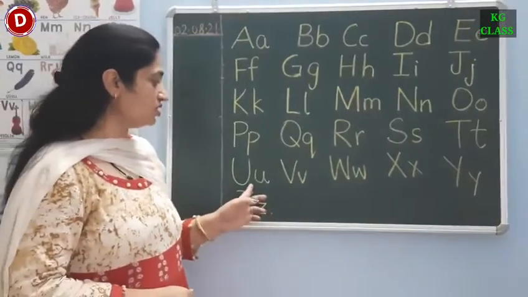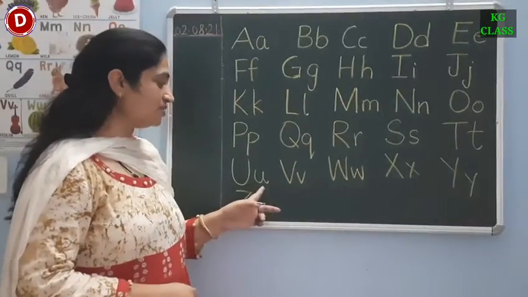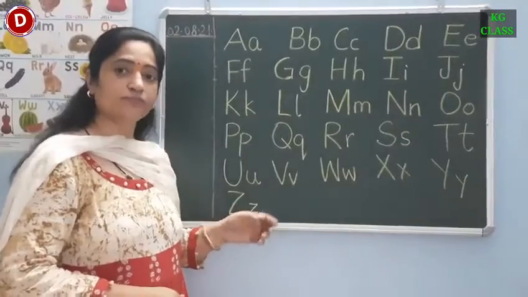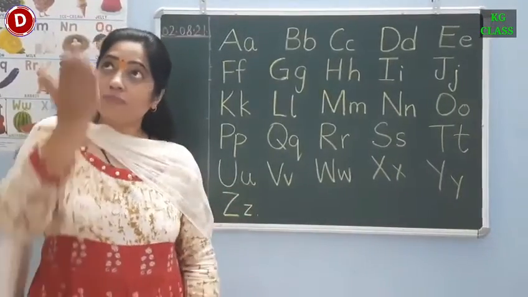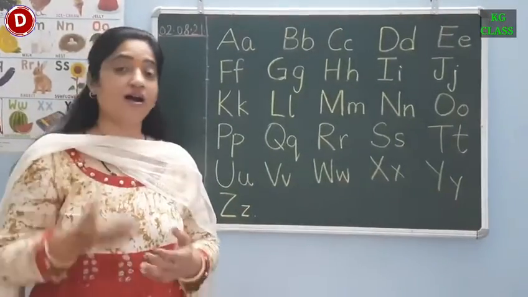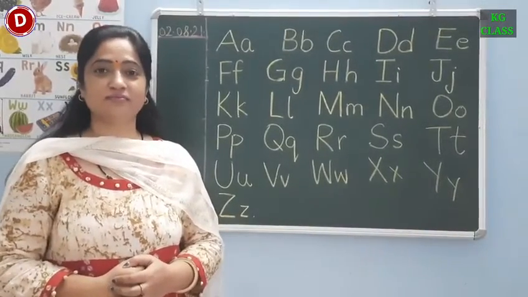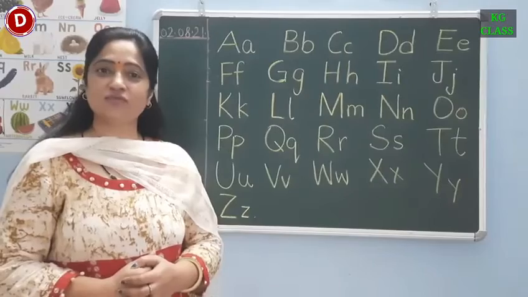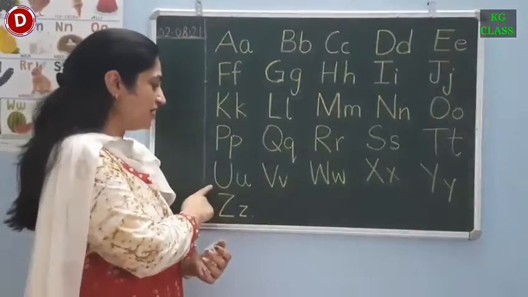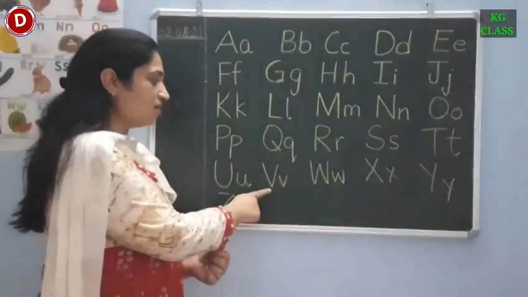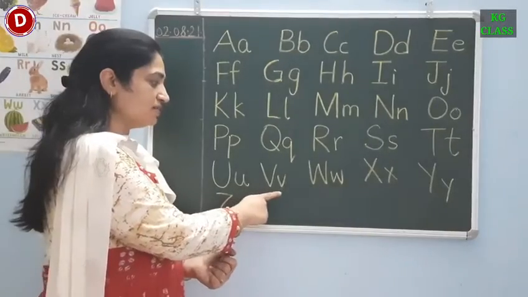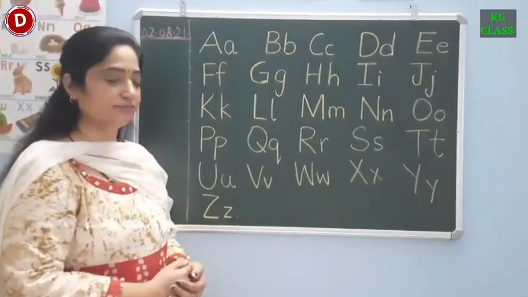Children, now comes U. This is capital U and this is small u. Up go umbrellas when it rains so hard. So children, in this way you have to learn the song of letter U. Children, now comes V. This is capital V. This is small v. V says V.